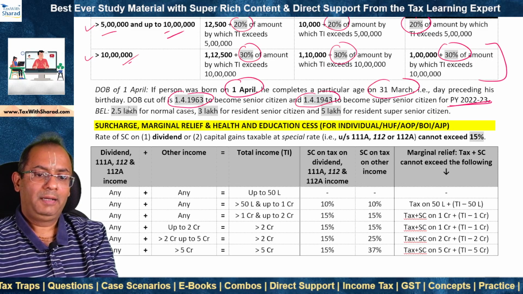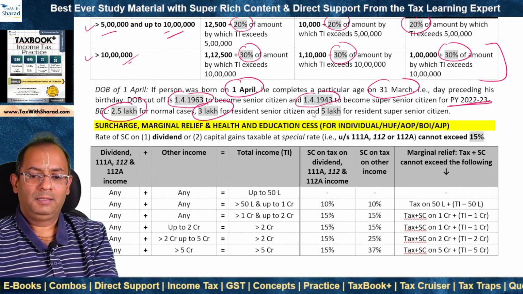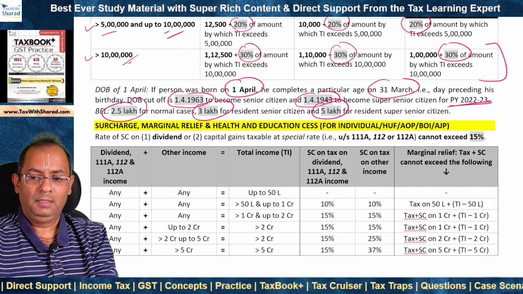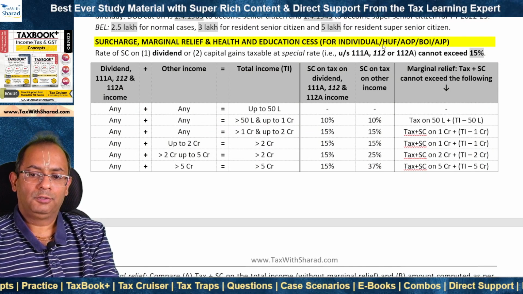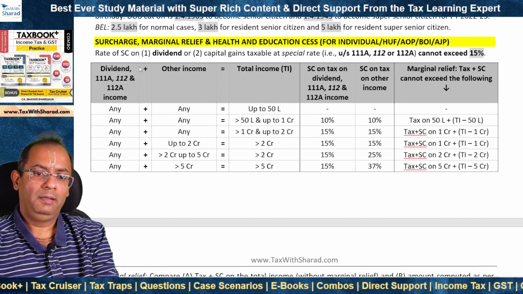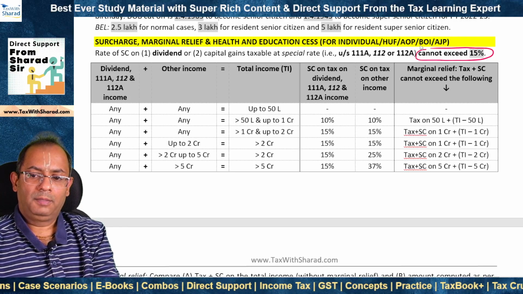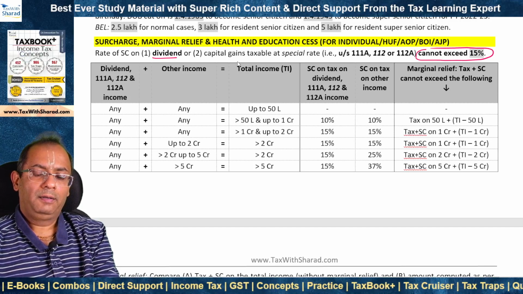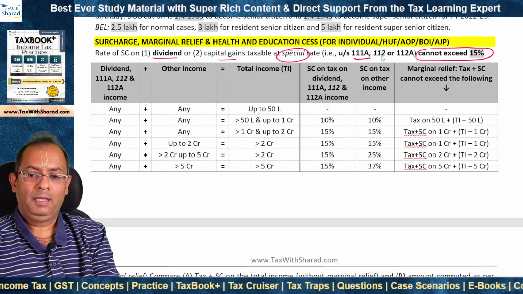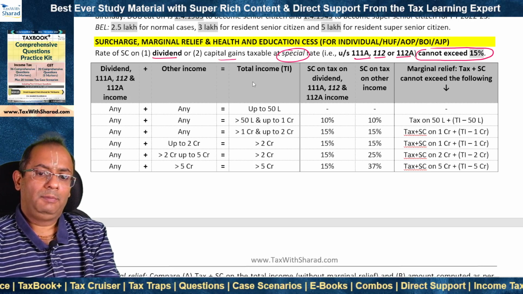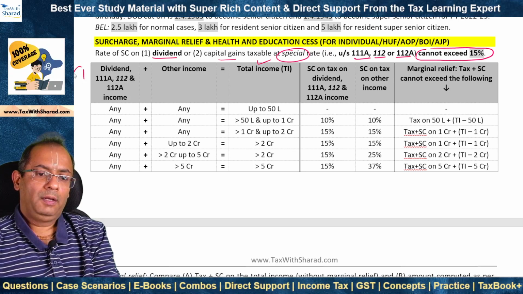The basic exemption limit therefore is 2.5 lakh for a normal case, 3 lakh for a resident senior citizen and 5 lakh for a resident super senior citizen. We now look at the rates of surcharge, marginal relief and HEC in the case of an individual, HUF, AOP, BOI or AJP. We need to note that the rate of surcharge cannot exceed 15% in the case of 1. Dividend or 2. Capital gains which are taxable at special rate. That means under section 111A, 112 or 112A. This is the table which we can use to determine the rate of surcharge. We need to bifurcate the total income into 1.